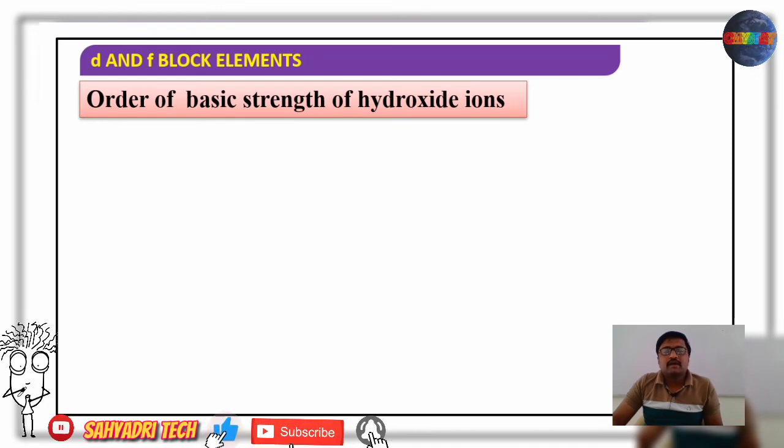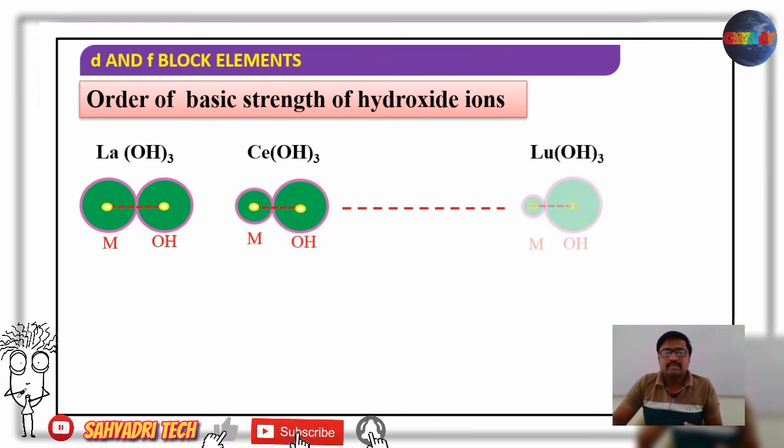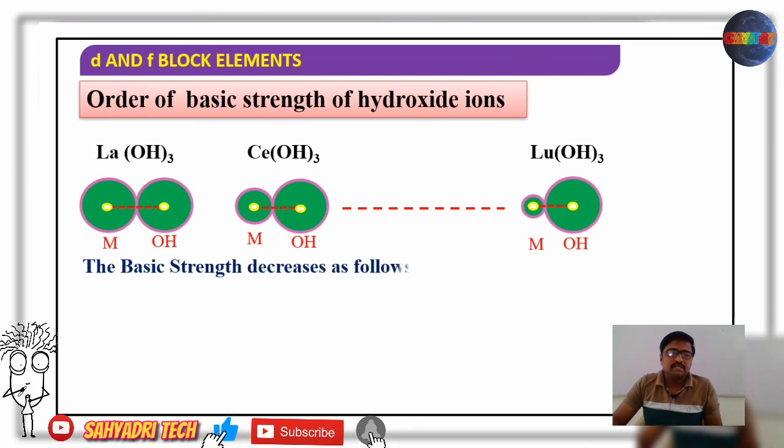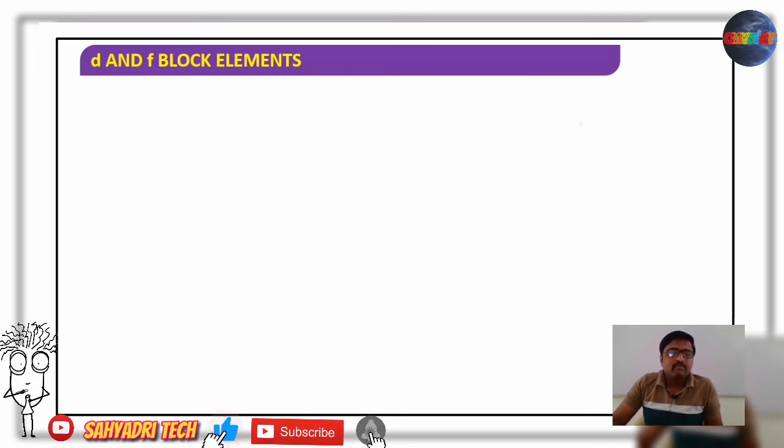Now, considering the order of basic strength of hydroxides, lanthanum hydroxide is most basic, cerium hydroxide is less basic, and up to lutetium hydroxide, which is least basic. So basic strength decreases from lanthanum hydroxide to lutetium hydroxide. Well, then coming to the MCQs.